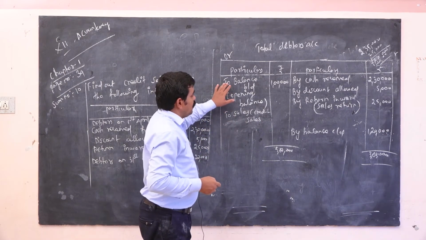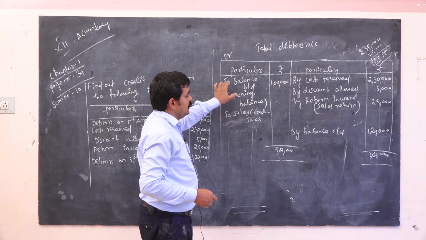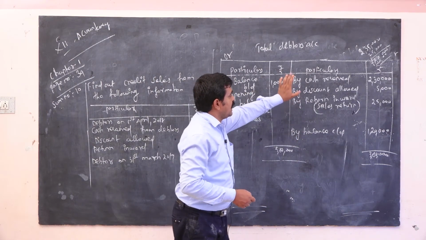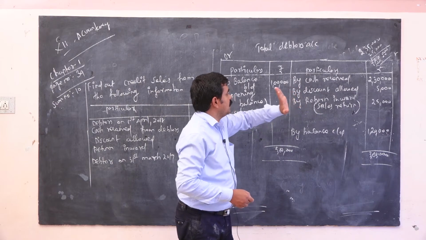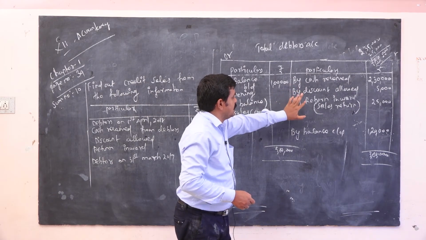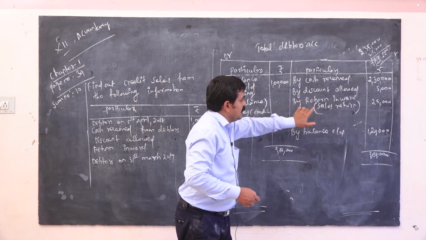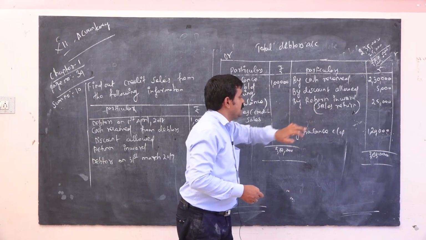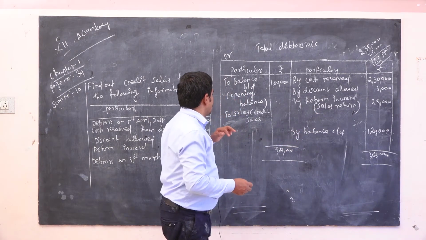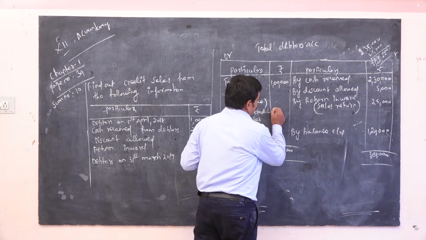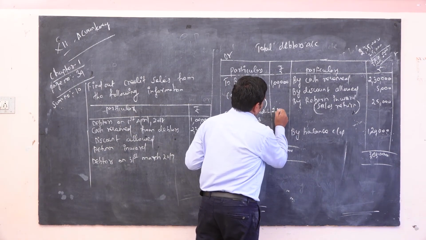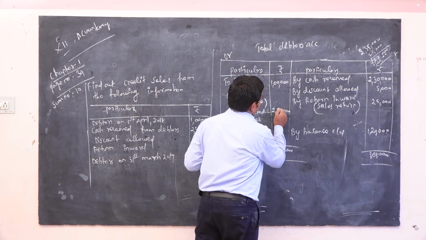So opening balance comes under debit side, closing balance comes under credit side, cash received 2,30,000, discount allowed comes under credit side, return inward comes under credit side, that is also known as sales return. So it is called closing balance. Okay, now 2,80,000.